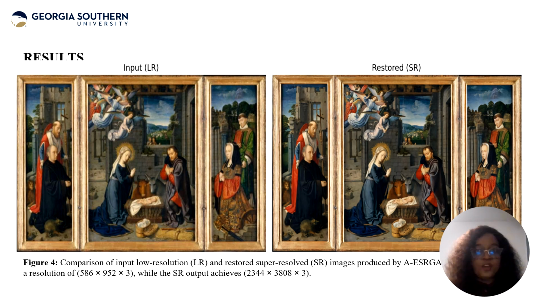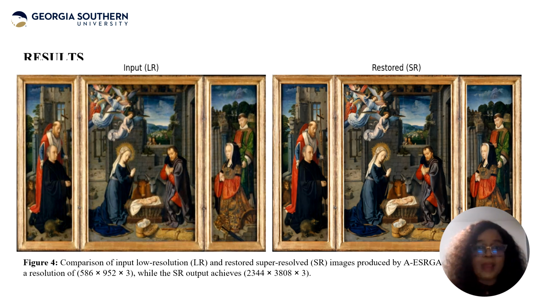On the left, you can see the degraded low resolution input, and on the right, we have the restored super resolution output. The AESRGAN model effectively reconstructs the high quality details such as the fabric texture, some of the facial contours, the architectural edges that were previously lost or blurred, if you would.